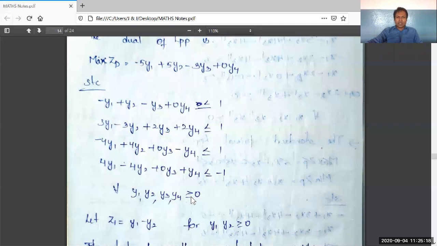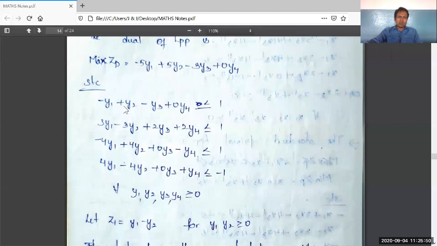As the given LPP was containing an unrestricted variable, this dual LPP also will contain an unrestricted variable. So we have to search for the same numbers with different signs. If we search carefully in this small area of this problem, it is very clear to identify that -5 plus 5, the same number with different signs.